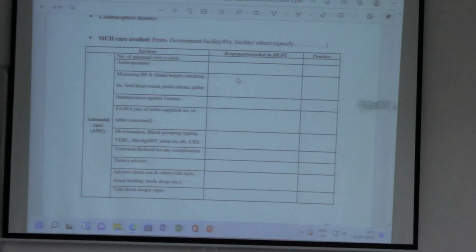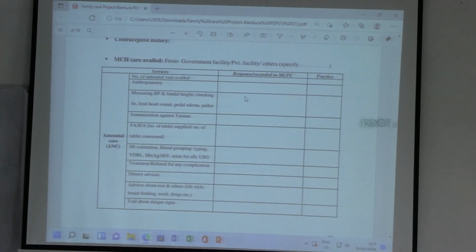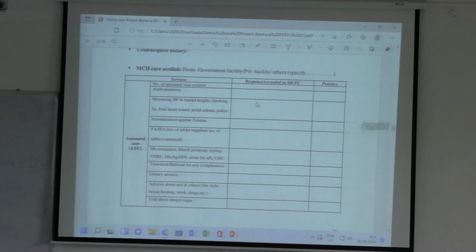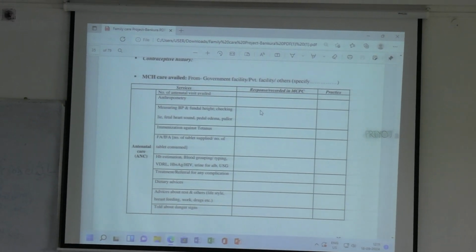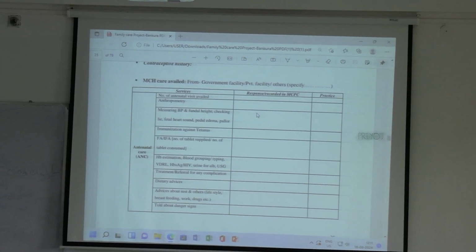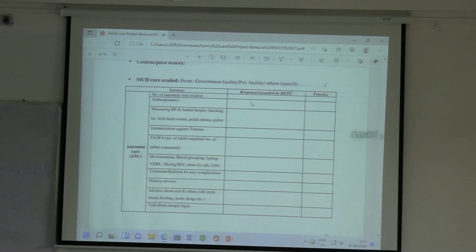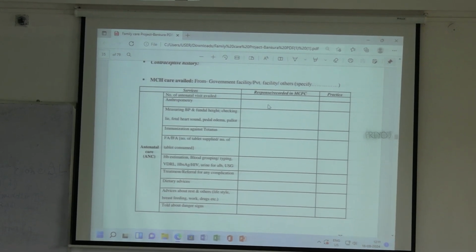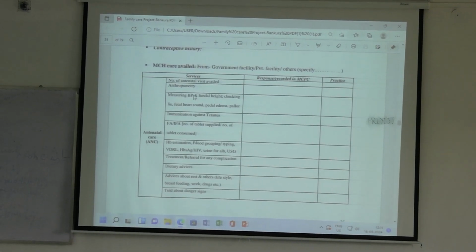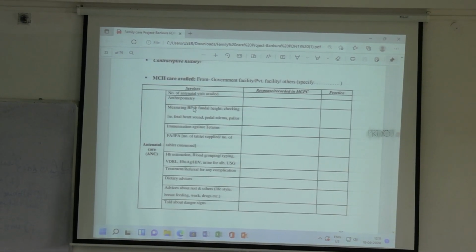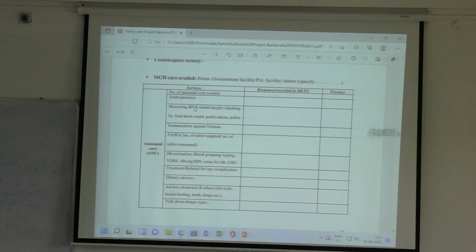Now the number of antenatal visits availed should be minimum 4 throughout the pregnancy. If the mother has not completed pregnancy, if she is a pregnant woman, it can be less than 4, but you have to write how many visits are there. Next is anthropometry. Anthropometry means the mother's height, weight. Okay, height and weight is only there for the mother, nothing else is there.